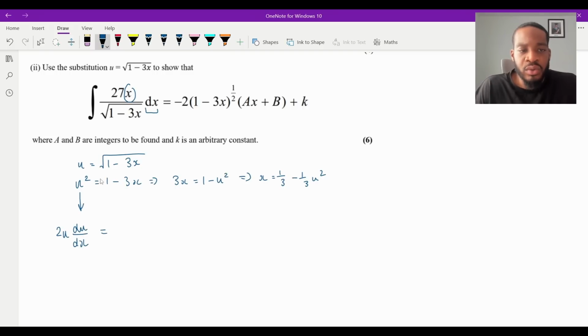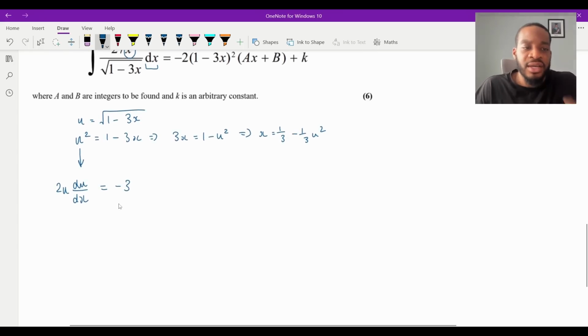And then this will equal, differentiate the right-hand side with respect to x now, 1 will go to nothing, minus 3x goes to minus 3. And then algebraically, I'm going to divide by the minus 3 and multiply by the dx. So 2u du divided by minus 3 is going to equal dx, isn't it? And then I can just tally this up and say that dx is equal to minus 2/3 u du.